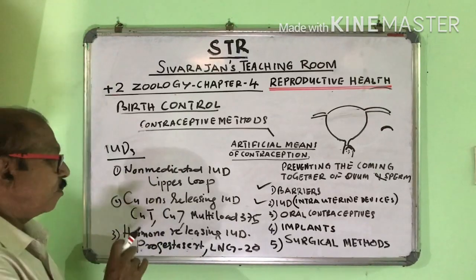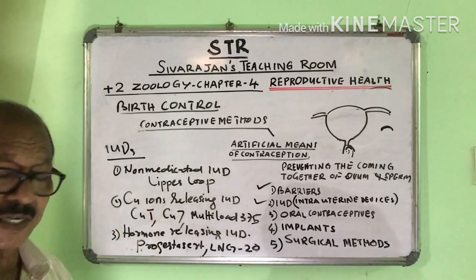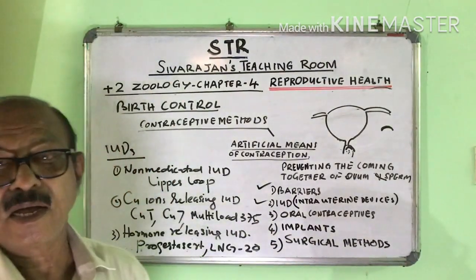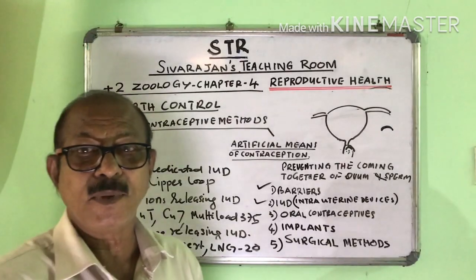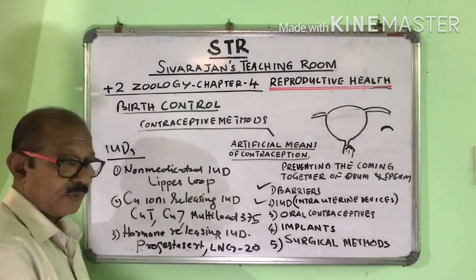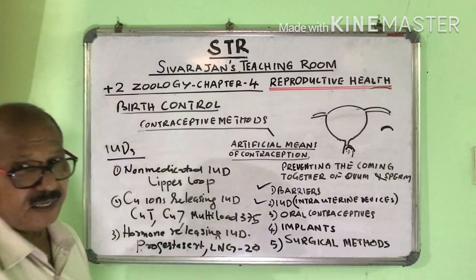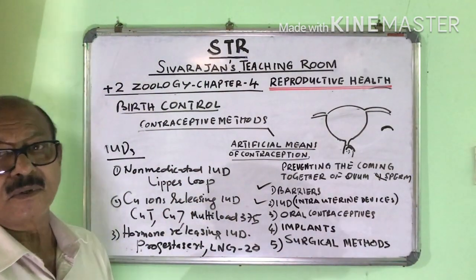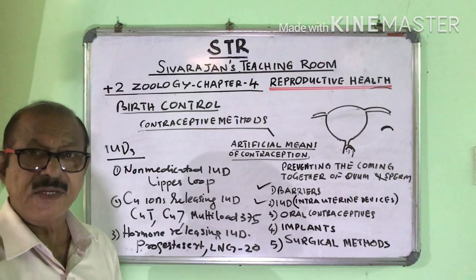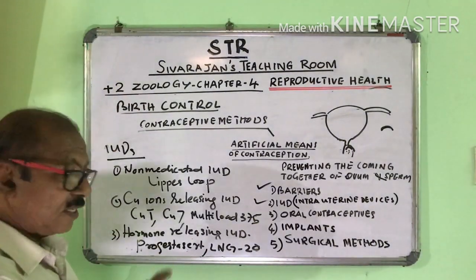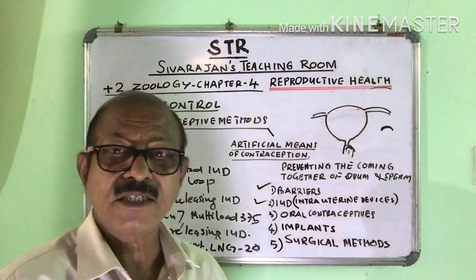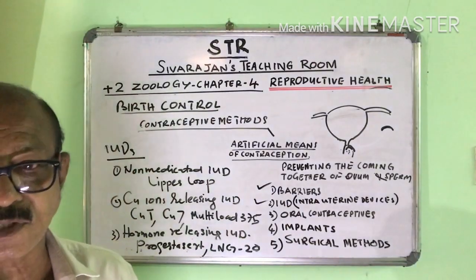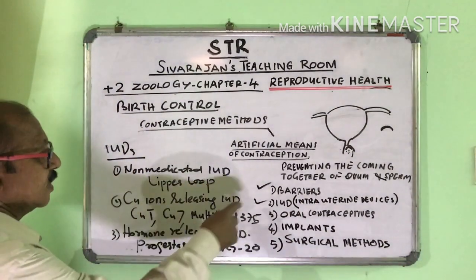And how do these copper ion releasing IUDs and hormone releasing IUDs function? The copper ion releasing IUDs release copper ions, and these copper ions reduce the motility of the sperms. And the hormone releasing IUDs, that is Progestasert and LNG-20, release progesterone or a combination of progesterone and estrogen, and the presence of these hormones increases phagocytosis. That means the sperms are subjected to phagocytosis, they are destroyed. So this is the second method.